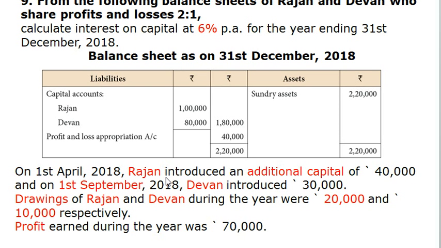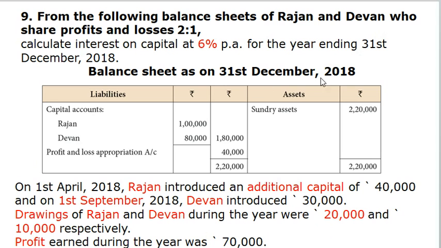Rajan had also introduced some additional capital of rupees 40,000 on 1st April 2018. Our year ending is 31st December 2018, and our period of interest for Rajan is April, May, June, July, August, September, October, November and December. So the period of interest is 9 months.